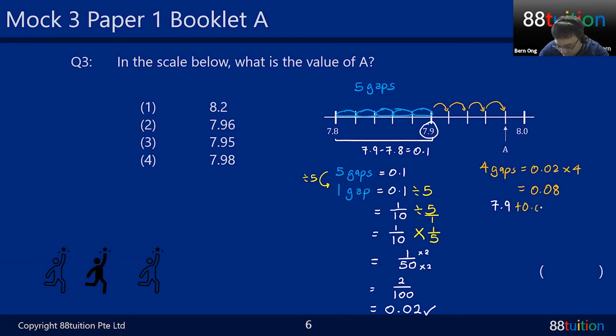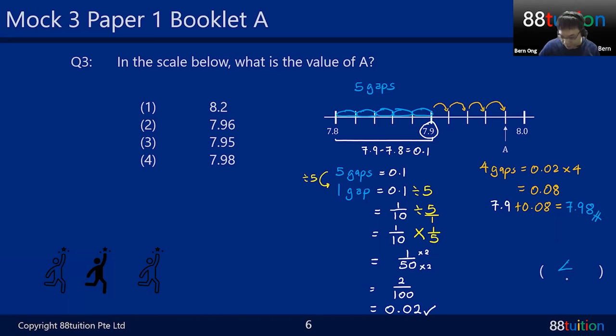You need to know the difference between the gaps and the number, the difference. The gaps and the difference. Later if you have time, I want to show you one question after the class. I hope that you can stay on with me. All right, answer is 7.98.